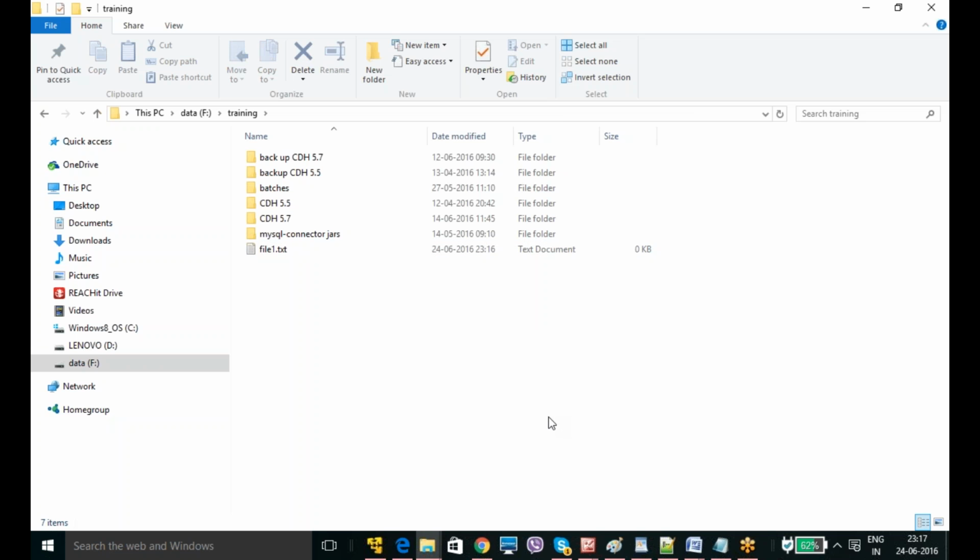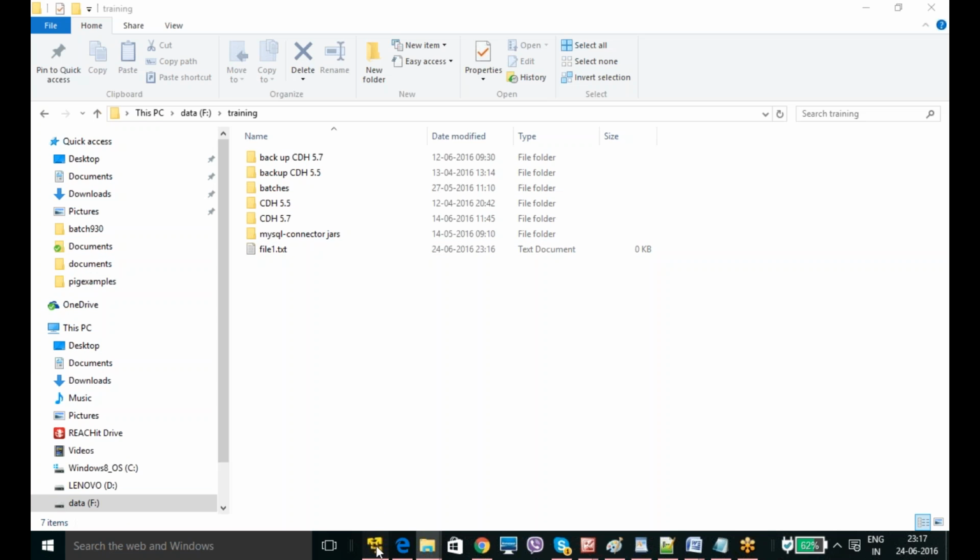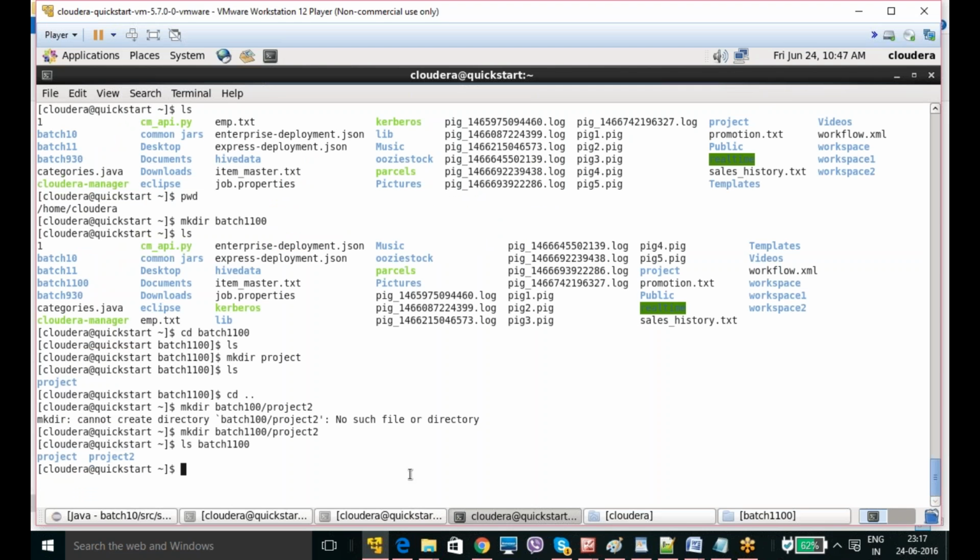But if you want to create a file in a Linux system, you should create it by giving vi batch1100/file1.txt.